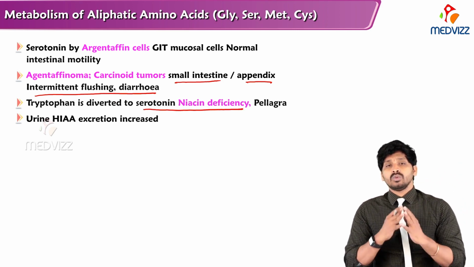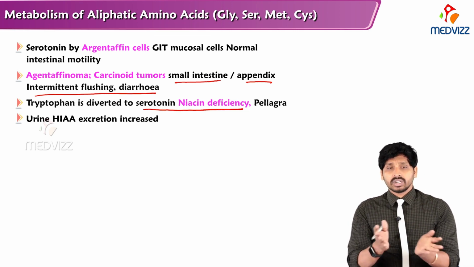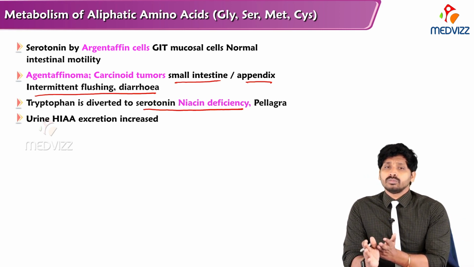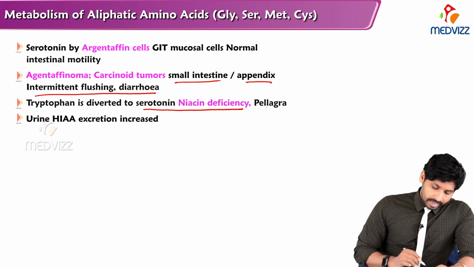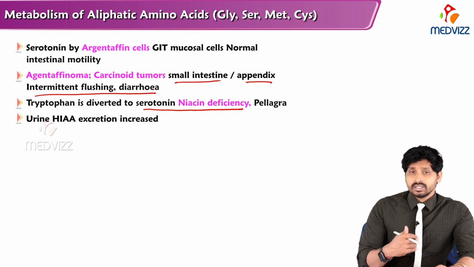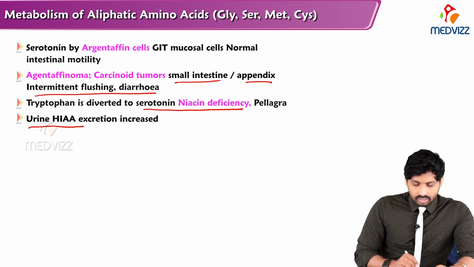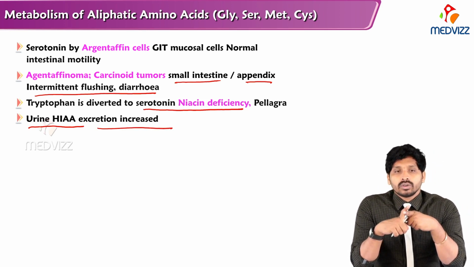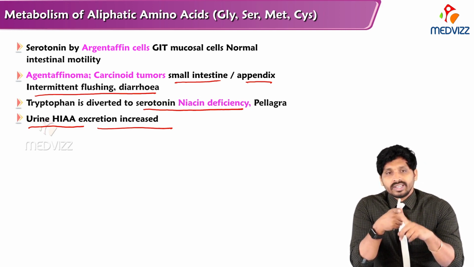So what is happening here? More tryptophan is used in the GIT and does not enter other functions like niacin production. More tryptophan is diverted to serotonin, which leads to pellagra and niacin deficiency; the characteristic feature of niacin deficiency is pellagra. Urinary 5-hydroxyindoleacetic acid excretion increases. With these high levels of 5-hydroxyindoleacetic acid, you can make out there is a carcinoid tumor in the GIT.